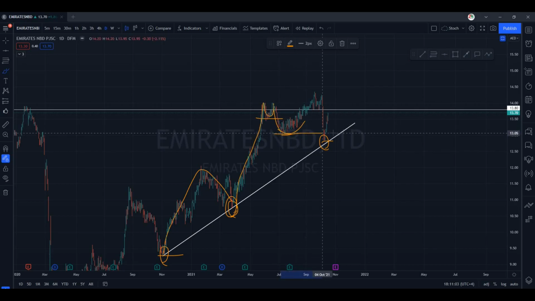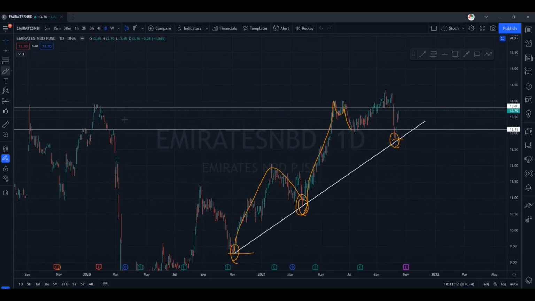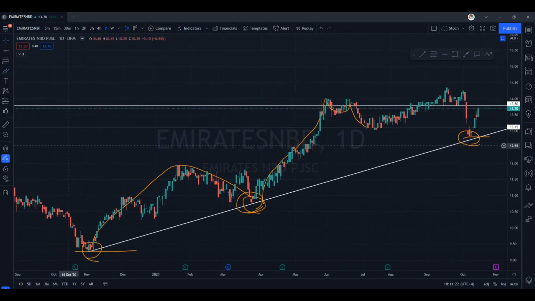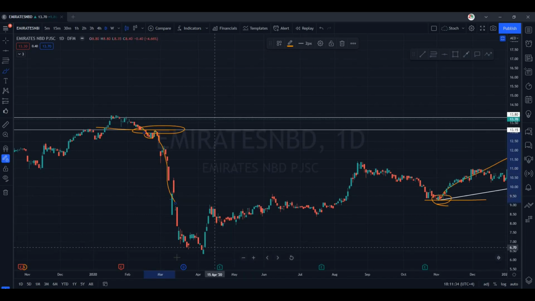So this is support. So we have to mark our support zone. This is support. Previously we have a history. We can see market was trying to cross. It broke the support. The same support is now acting as a resistance. Let me adjust the chart. Now you can clearly see market tried to cross again, it got rejected, and this time there was a deep retracement, very deep retracement till 6.30. So this zone is important.